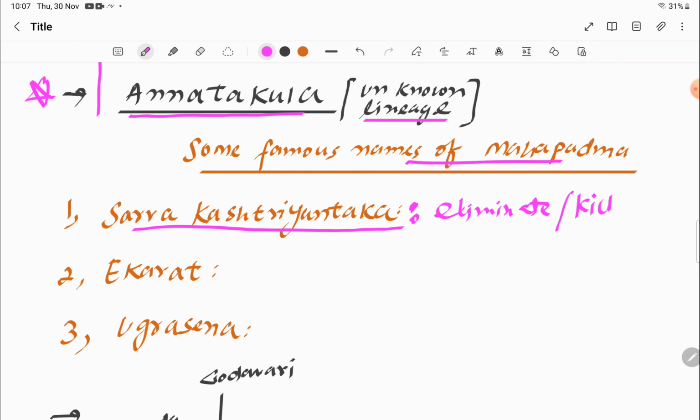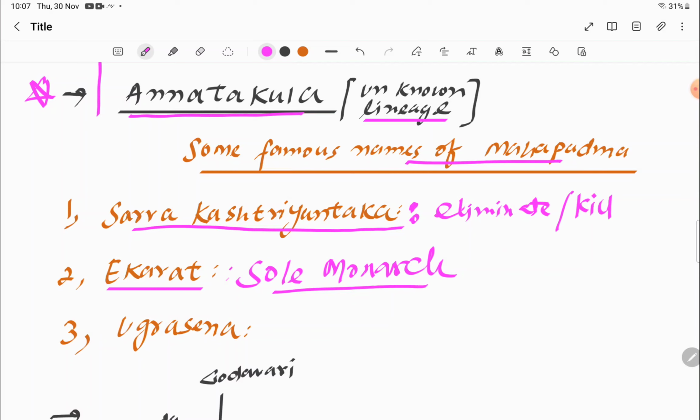Okay, he almost tried to kill all the Kshetriyas. That's why he was called Sarva Kshetriyantaka. Okay, and another name related to Mahapadma is Ikrat. Ikrat means sole monarch.